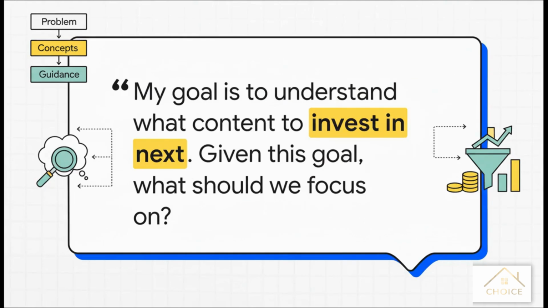Here's a perfect example of a goal-oriented prompt. We're essentially giving ChatGPT a mission briefing. We're not just asking for random facts, we're telling it why we're doing the analysis. This helps the AI prioritize what's important and ignore everything else.